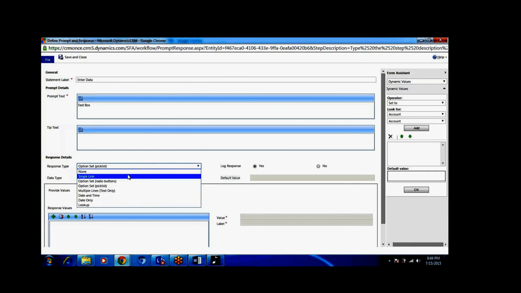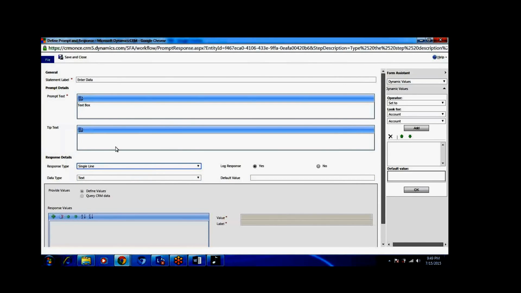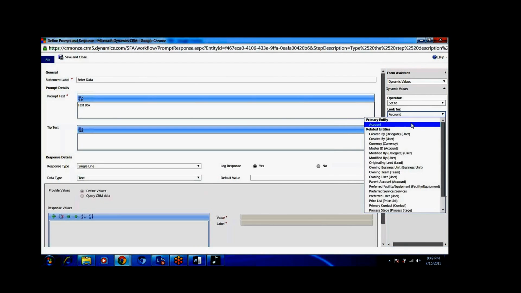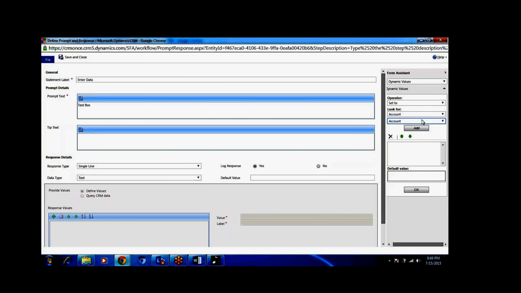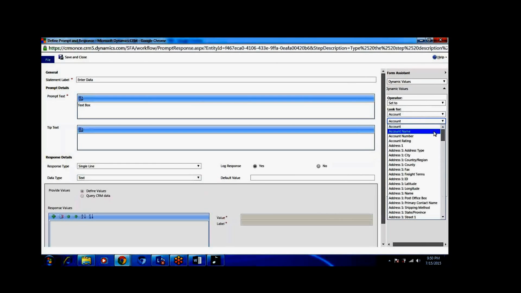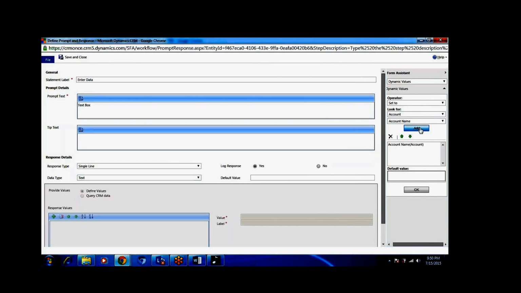So here if I select single line of text and save it. Once it is saved, whatever data is entered, what are the values I have entered here?